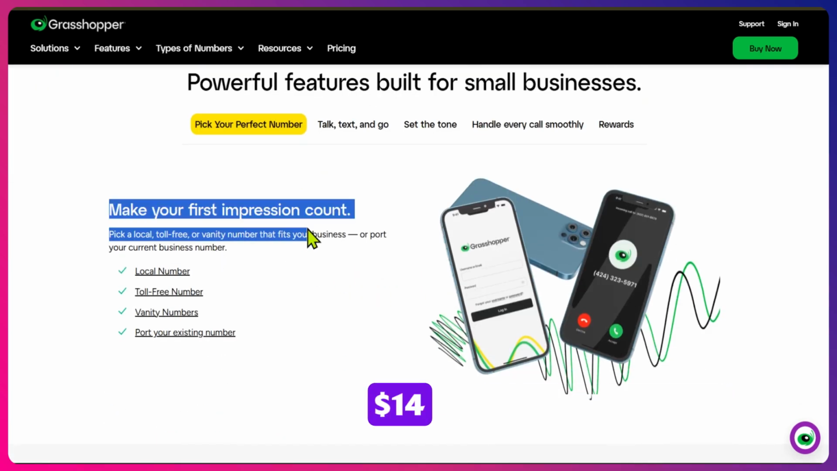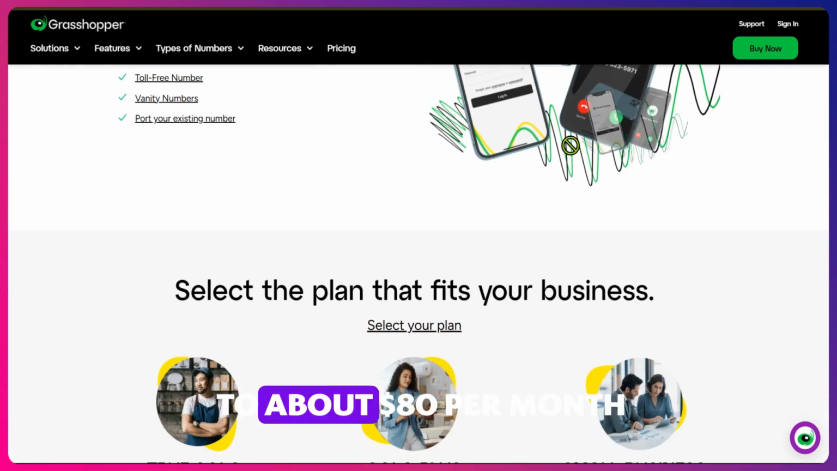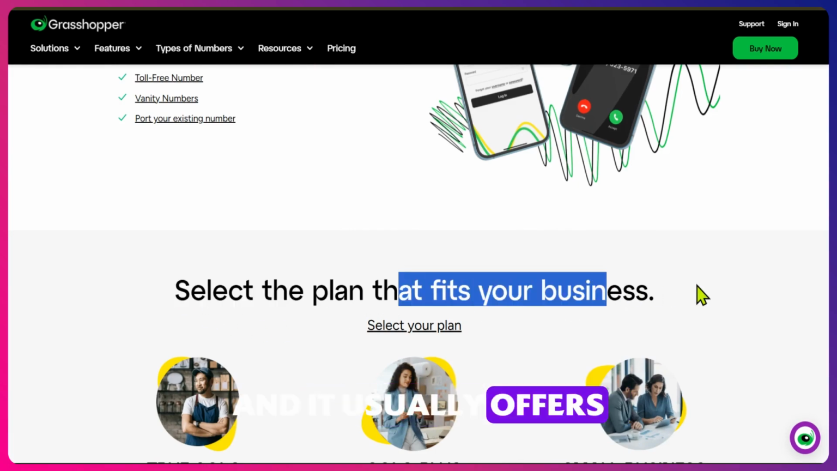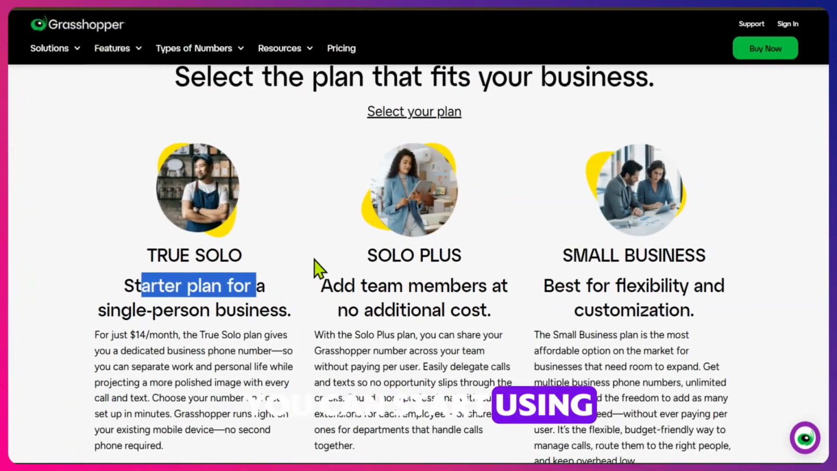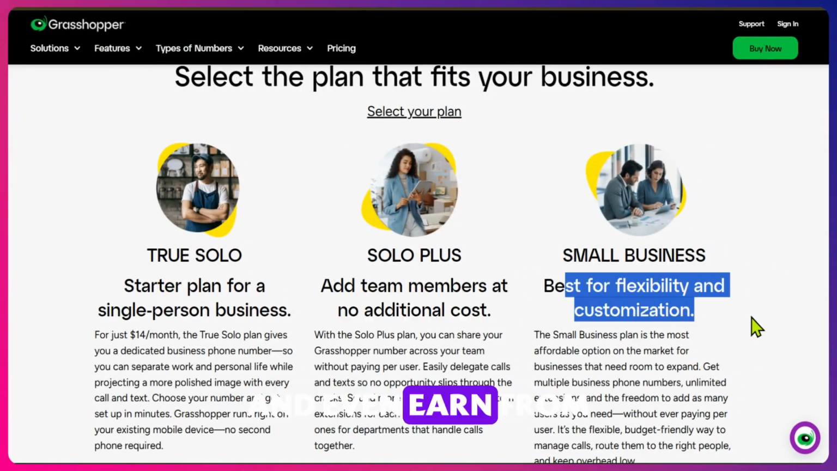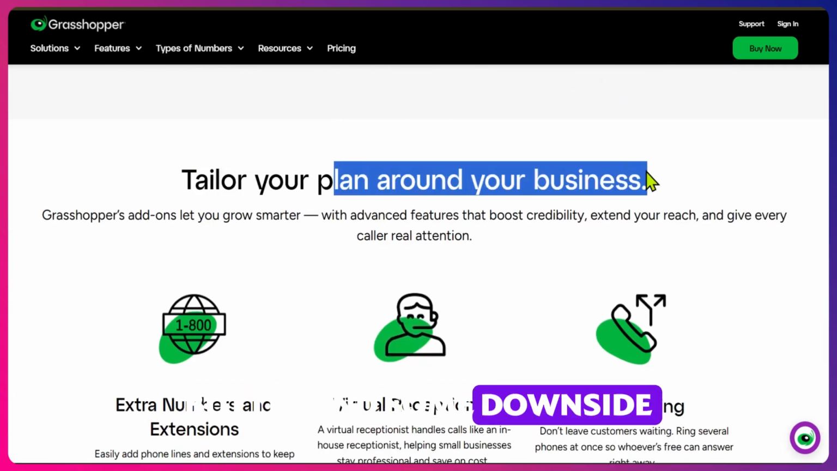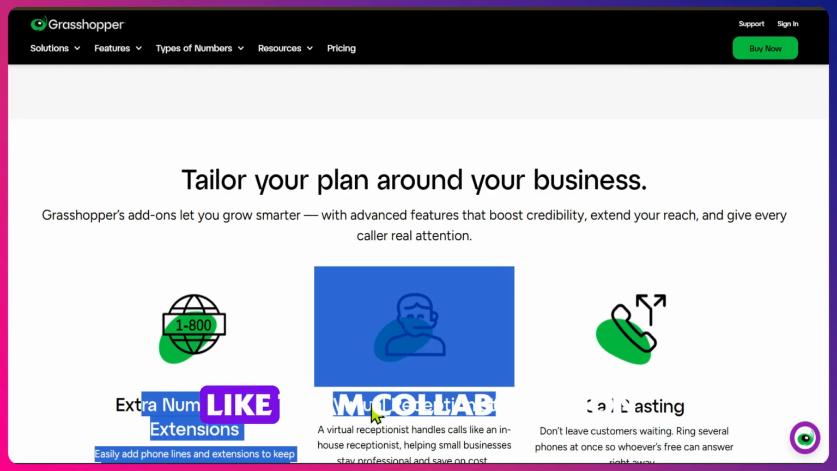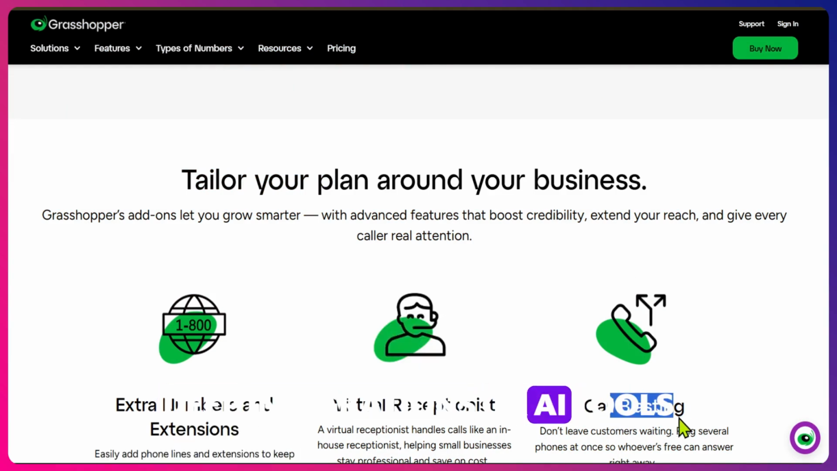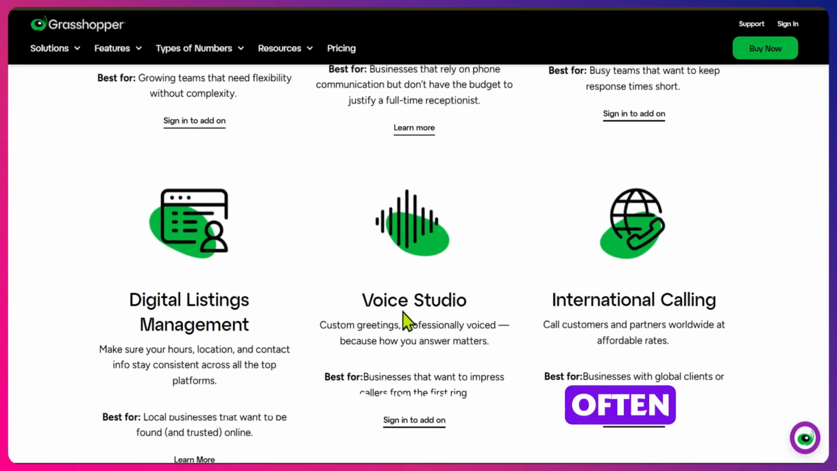Pricing starts around $14 per month, with plans going up to about $80 per month, and it usually offers a free trial. You can start using it immediately, and even earn from day one if you're handling client calls or services. But I found some downside. It lacks advanced features like team collaboration, deep integrations, or AI tools, so growing businesses often outgrow it.